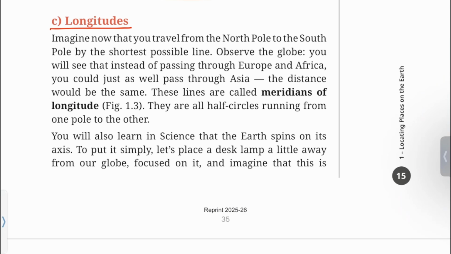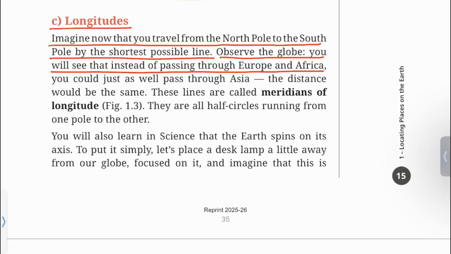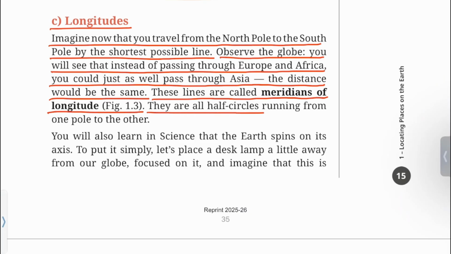See longitudes. Imagine now that you travel from the North Pole to the South Pole by the shortest possible line. Observe the globe. You will see that instead of passing through Europe and Africa, you could just as well pass through Asia. The distance would be the same. These lines are called meridians of longitudes. Figure 1.3. They are all half circles running from one pole to the other.